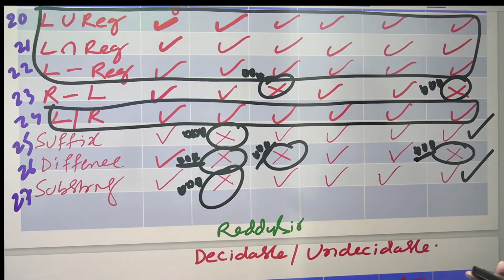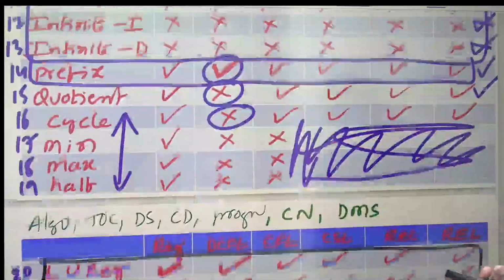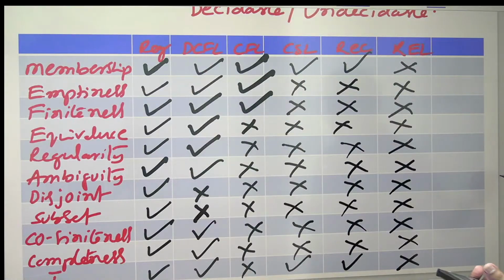Substring. DCFL is not closed. Remaining all closed. Please be careful with these 3 tables. Maximum things don't learn by heart. Maximum things study meaningfully. Few things you can by heart.